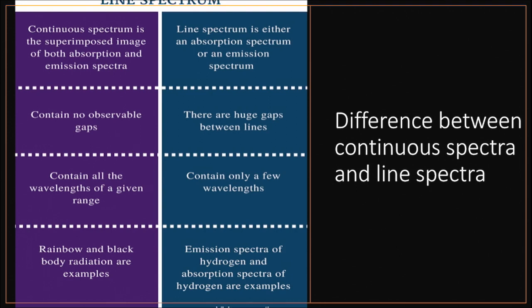Great. So for today's class, let us on a concluding note revise what we have learnt. We started our lecture by understanding what is continuous spectrum, that is a spectrum which is given by any source that emits white light. Then we understood what is emission spectrum. It is a spectrum we get when any atom returns back to its ground state and emits radiation in that particular process. We also understood what we mean by absorption spectrum, that the white light first passes through a sample which absorbs certain radiations, and the spectrum obtained will have dark lines which correspond to the radiations that have been absorbed. We call it the absorption spectrum.